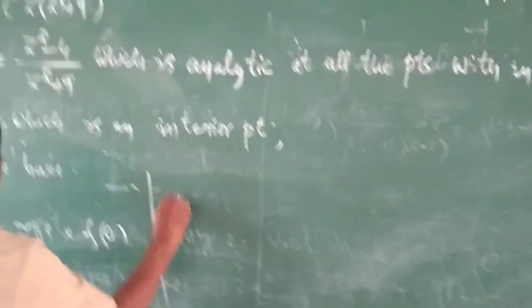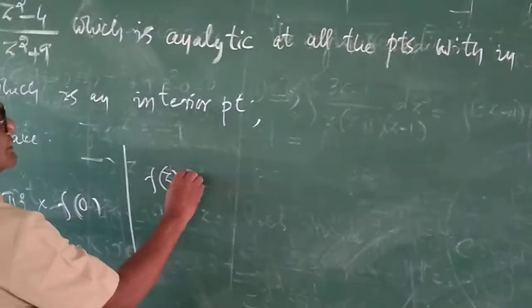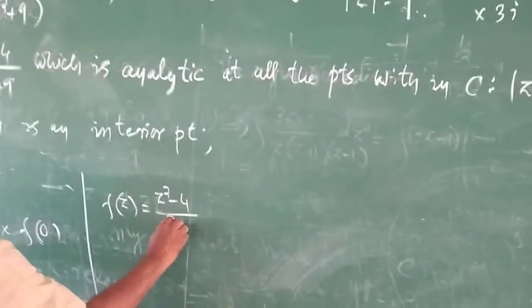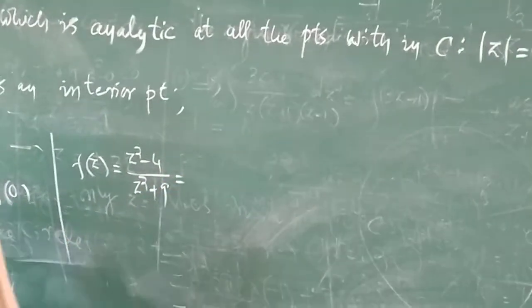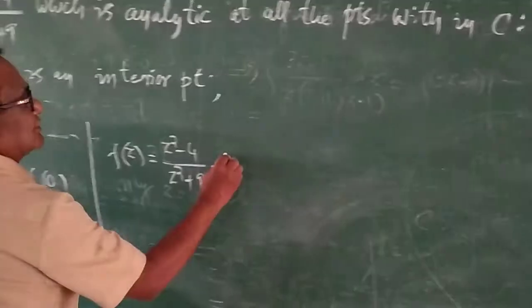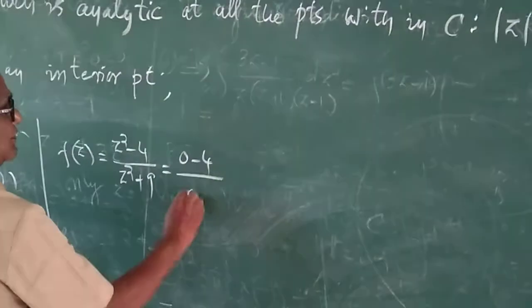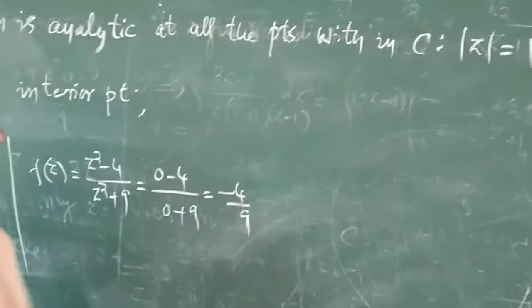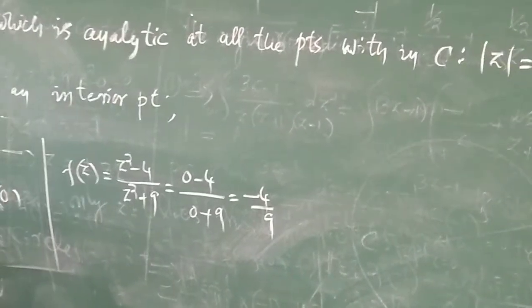Your f of z is z squared minus 4 divided by z squared plus 9. So f of 0 is equal to 0 minus 4 divided by 0 plus 9. It is minus 4 by 9.